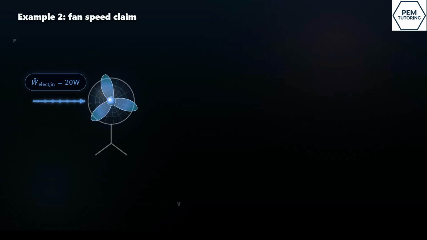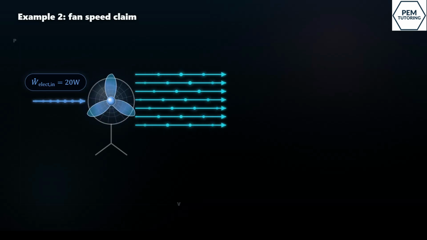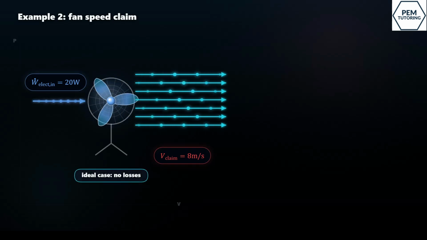Now for example 2, the fan speed claim. The fan receives 20 watts of electrical power. Air leaves the fan with kinetic energy. The claim is that the air leaves at 8 meters per second. To test that, we use the best possible case first. Assume no losses at all. That means every bit of electrical power becomes kinetic energy of the air.